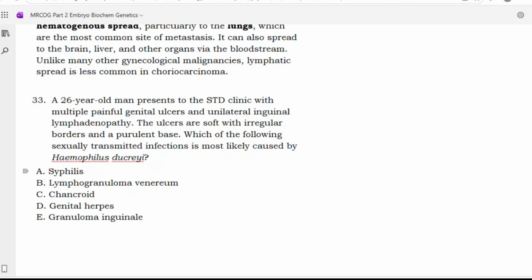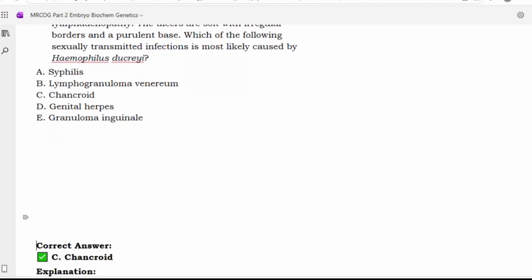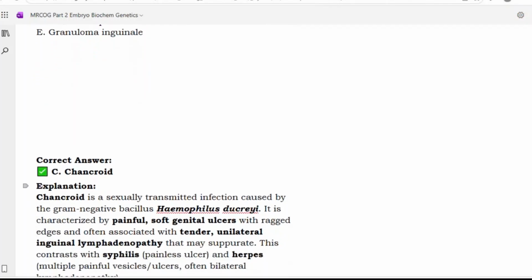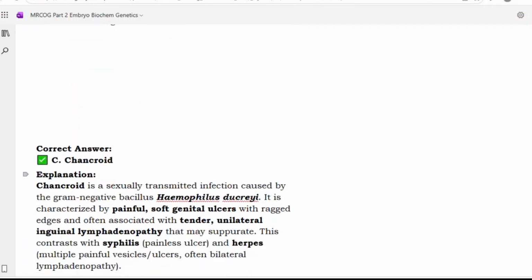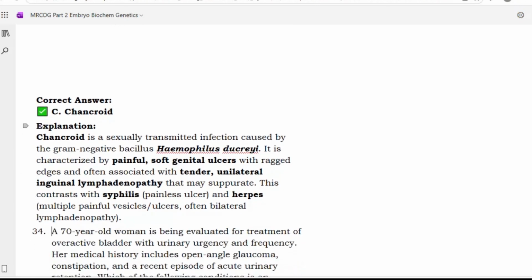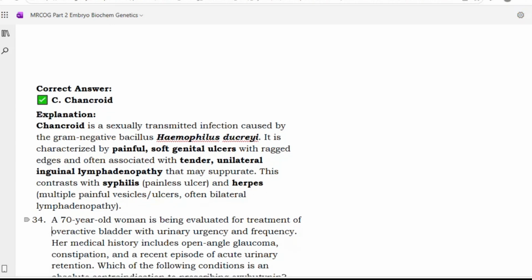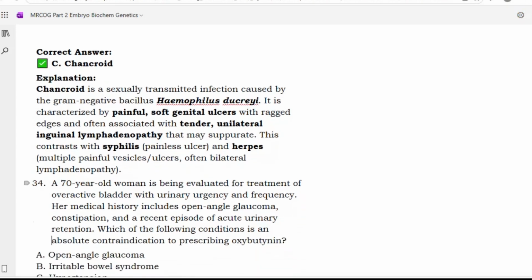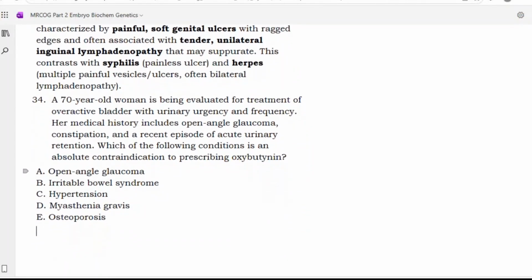Option C, chancroid. Yes, H. ducreyi, it is chancroid. Chancroid is a sexually transmitted infection caused by the gram-negative bacillus Haemophilus ducreyi. It is characterized by painful, soft genital ulcers with ragged edges and often associated with tender unilateral inguinal lymphadenopathy that may suppurate. This contrasts with syphilis, which is a painless ulcer, and herpes, with multiple painful vesicles or ulcers, often with bilateral lymphadenopathy. Next.